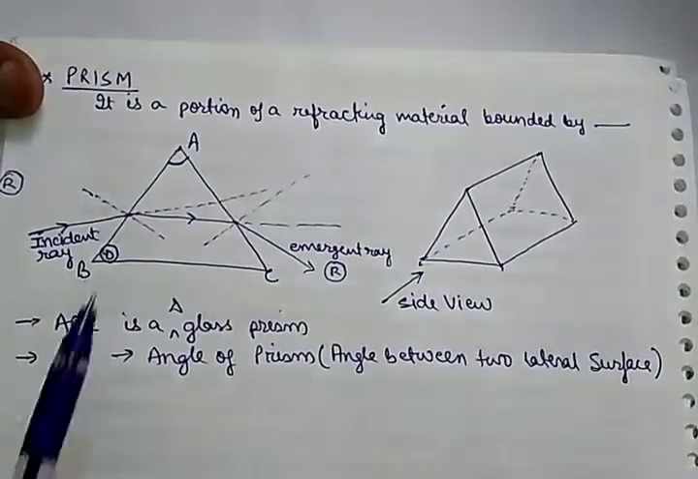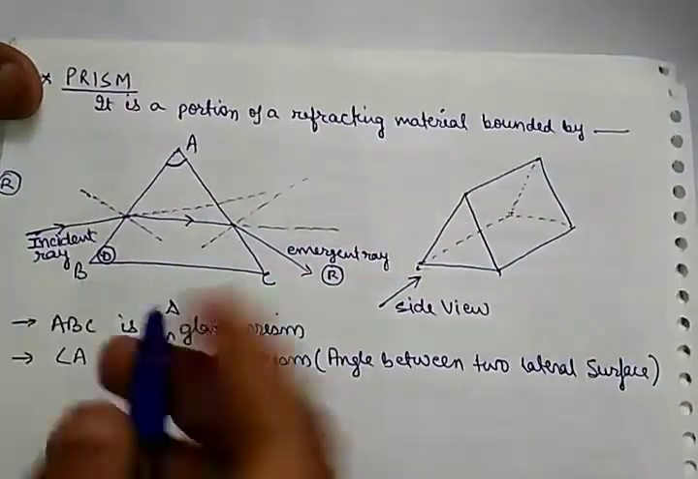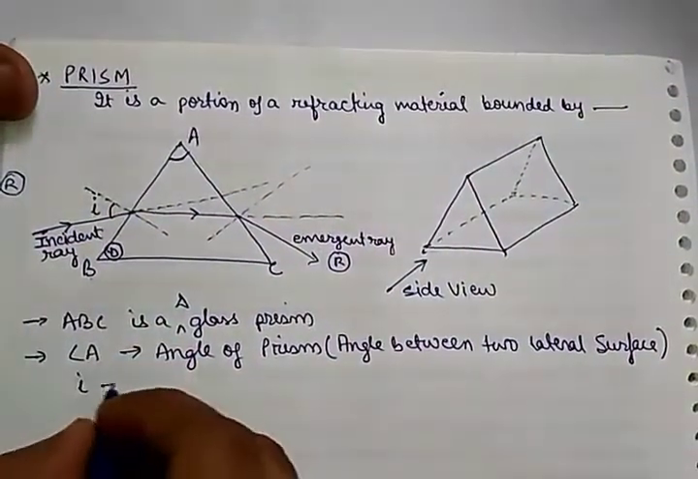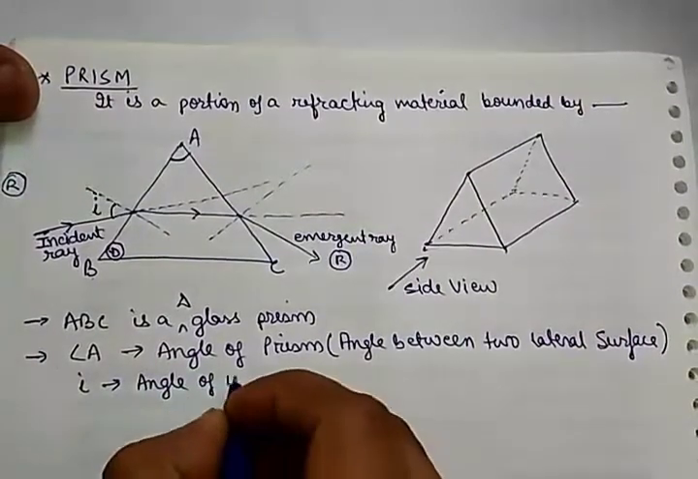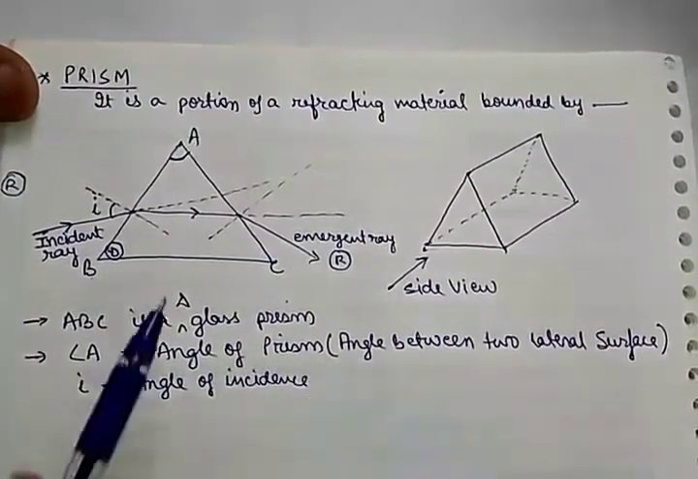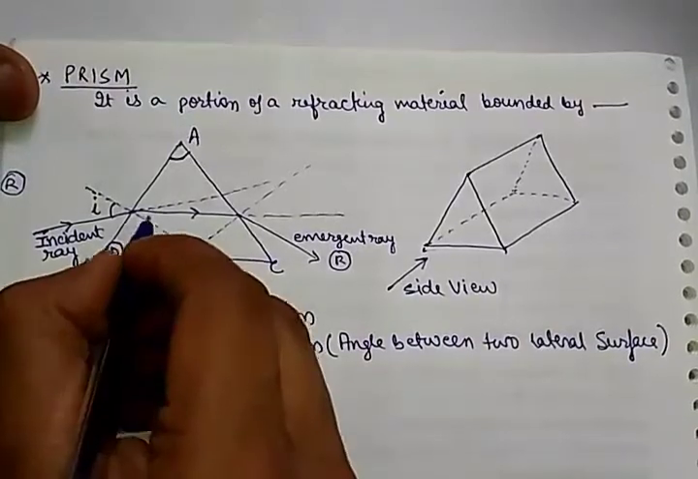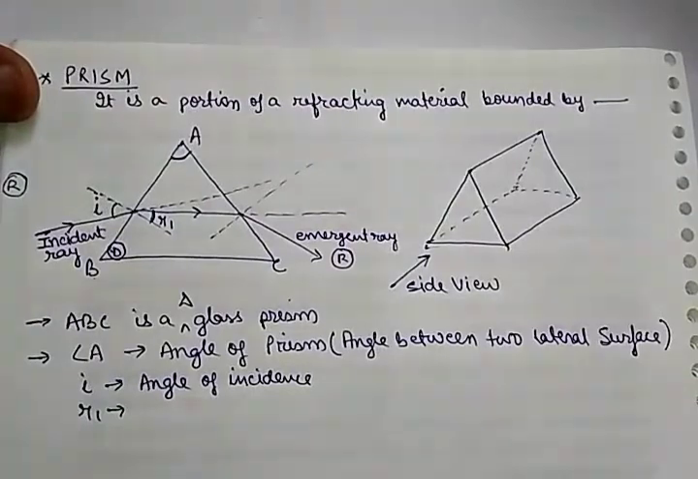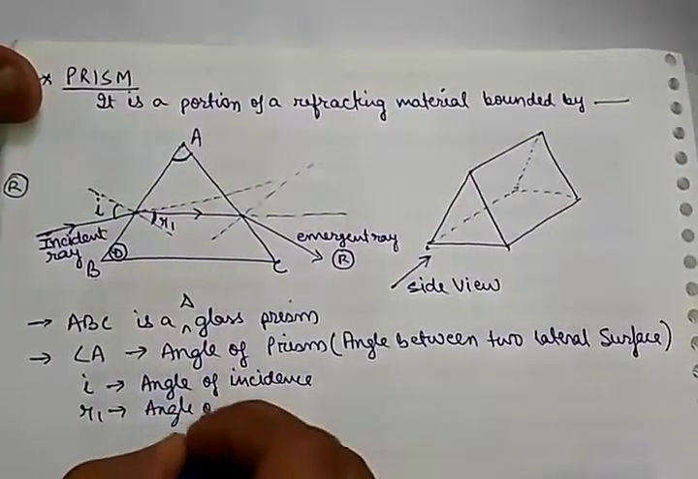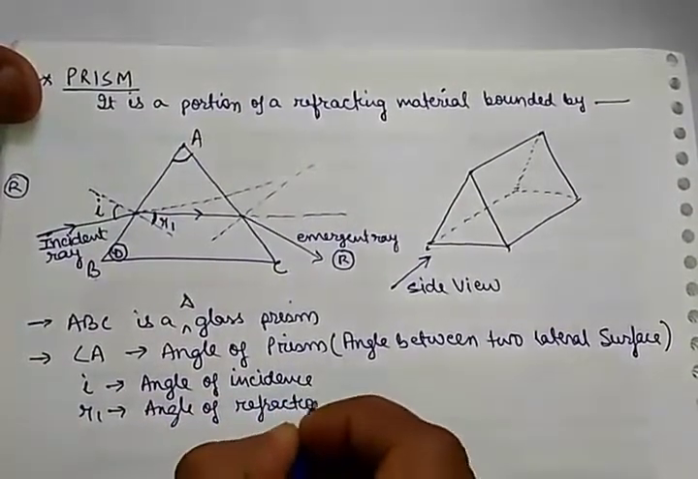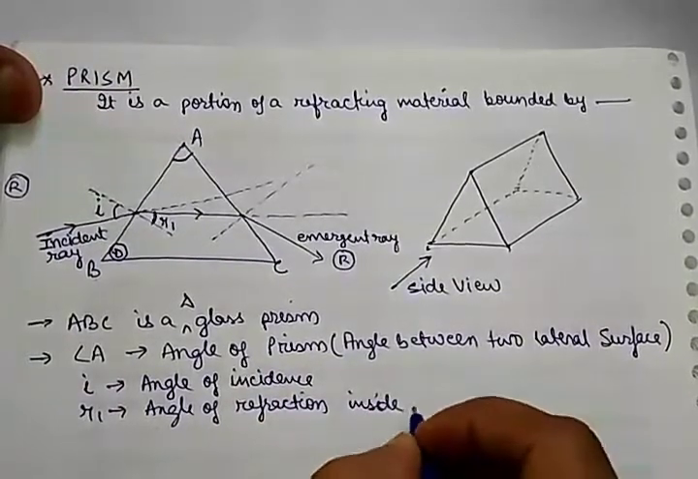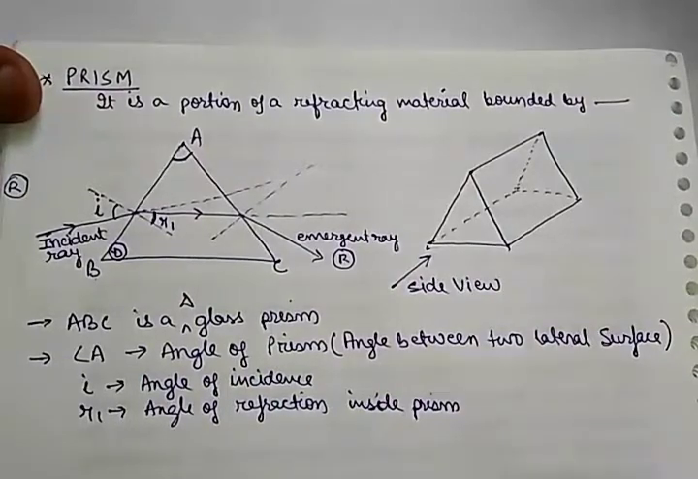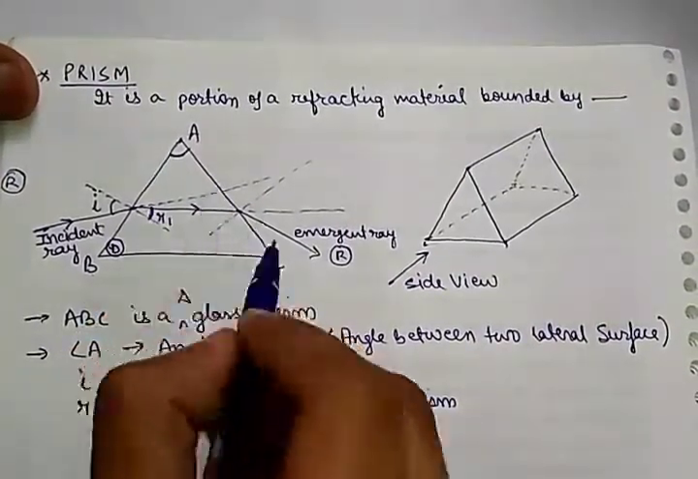Now coming to the angles. See, the angle that the incident ray makes with the normal is called the incident angle or angle of incidence. You can write i is the angle of incidence. The refracted ray and the normal, this angle will be r1. Let r1 be called the angle of refraction inside the prism. Why am I writing inside prism? Because one more refraction is there. So inside prism r1.